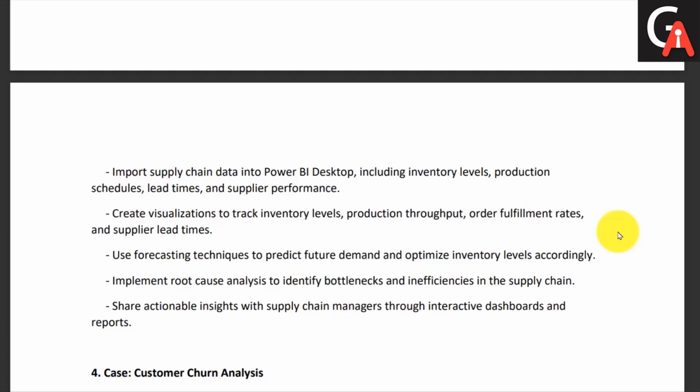Then again we will build one beautiful dashboard woven into a story and present it to the stakeholders. Clear? So this is how you can answer the question regarding the supply chain.